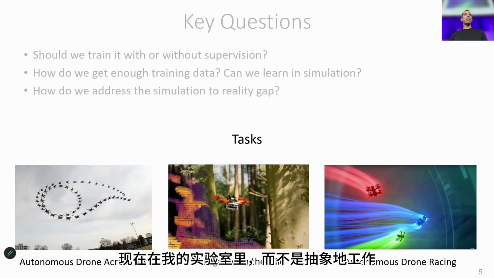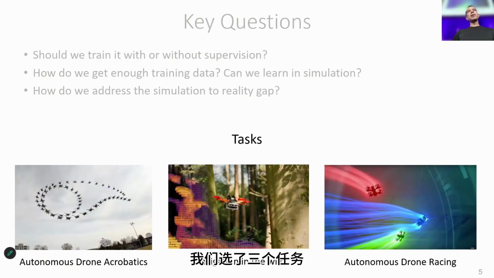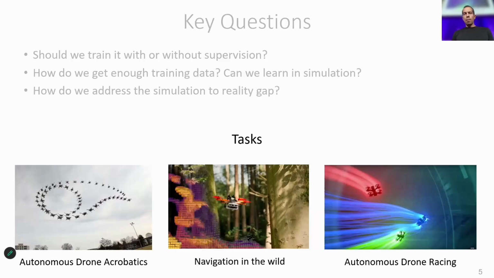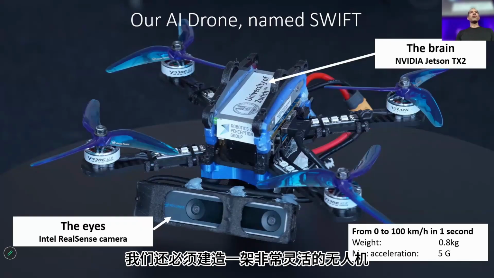Now, at my lab, rather than working abstractly, we picked 3 tasks in order to measure the performance of our fast-flying drones with respect to human pilots. So these are not the most useful for humankind, but they are the most useful for us researchers to basically measure our progress. So we picked drone acrobatics, navigation in the wild, which means in unknown environments like forests, and then drone racing. But in order to work on these tasks, we also had to build a very agile drone.